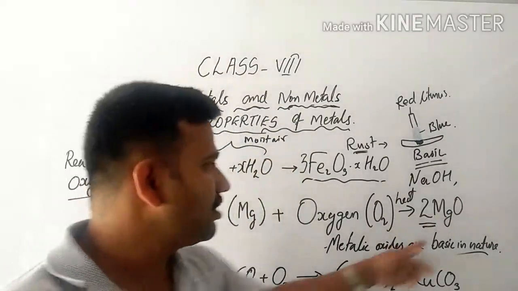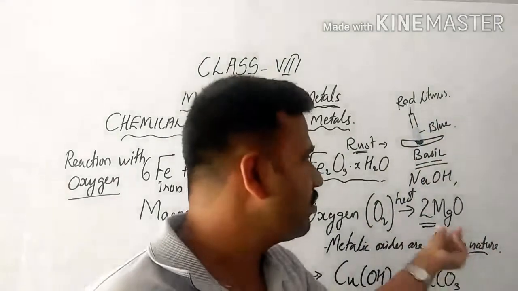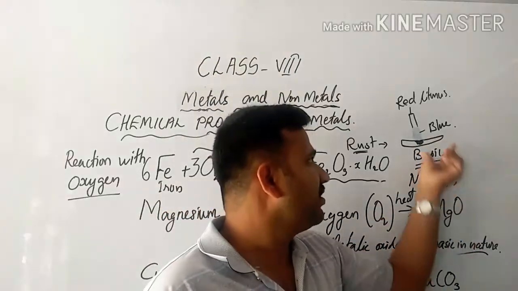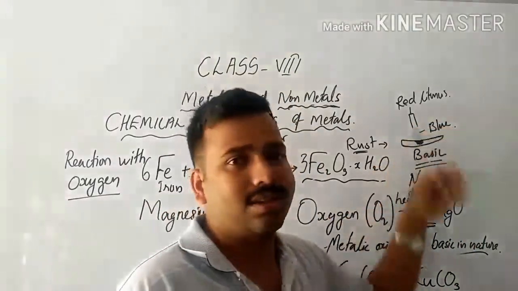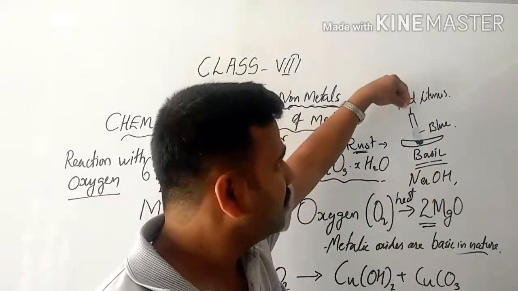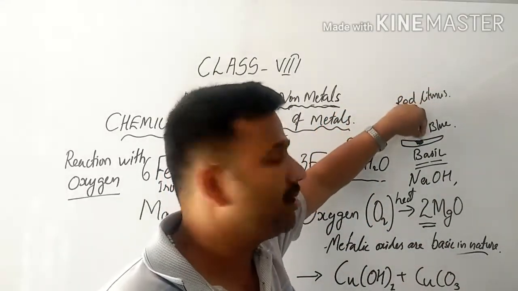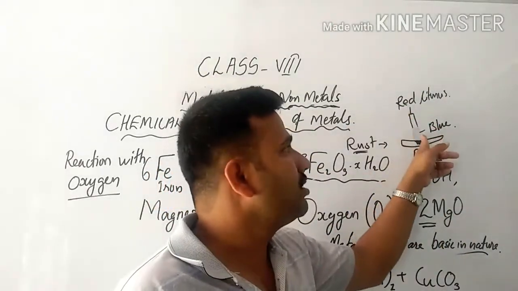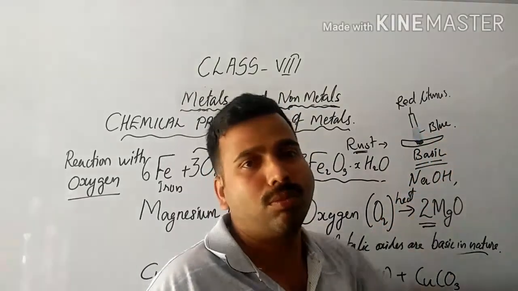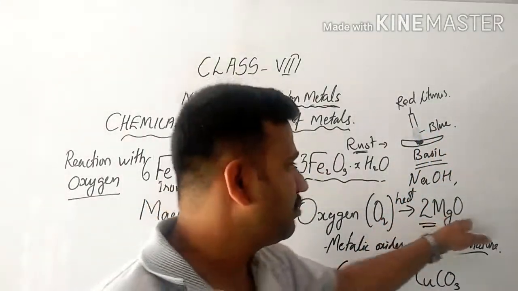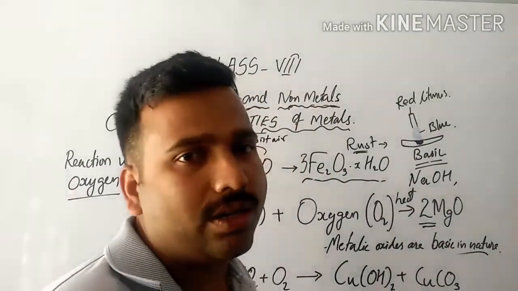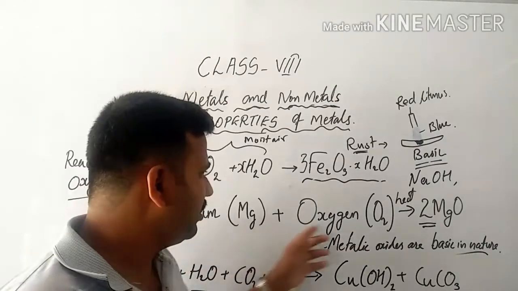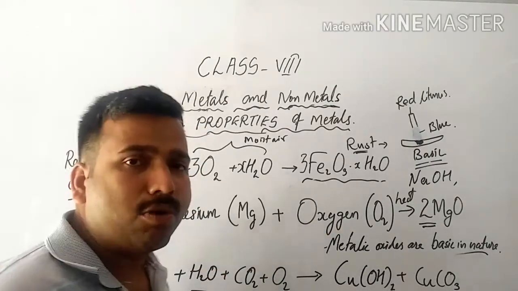And similarly, if you test the same magnesium oxide, take a little amount of the white ash that is formed as a result of this reaction, keep it in a watch glass and mix it with some water, and bring a red litmus paper in contact with this solution, after some time you will see that the color is changing to blue. Which means that magnesium oxide is also basic in nature. Here you can see. Next, one more equation.